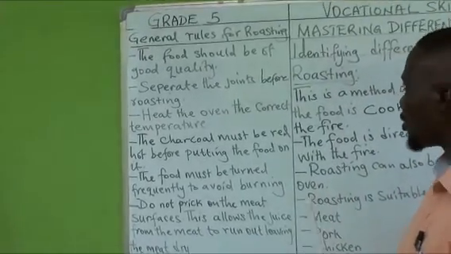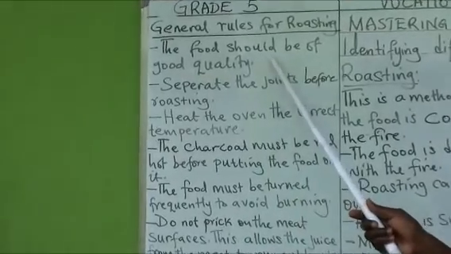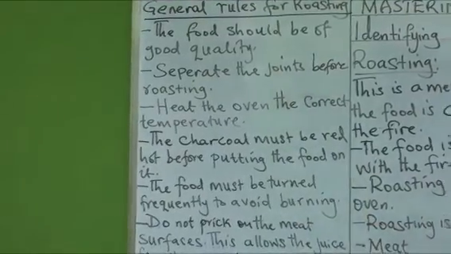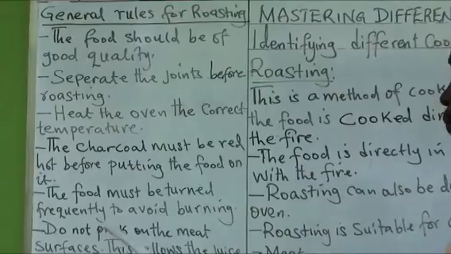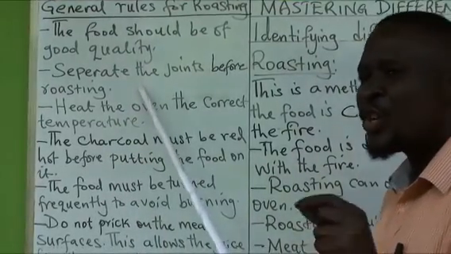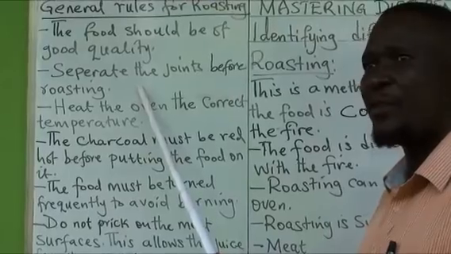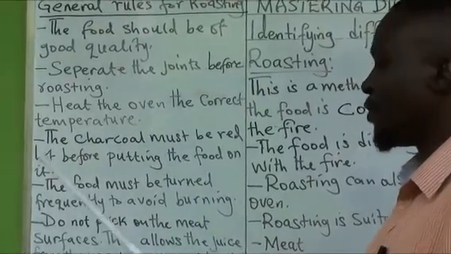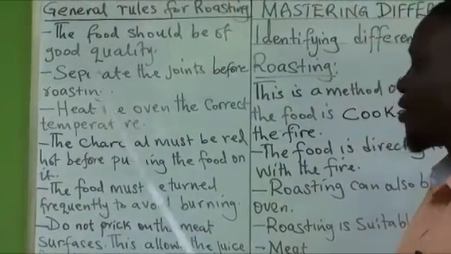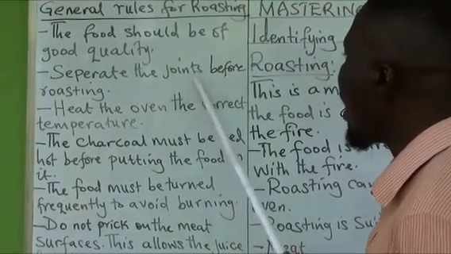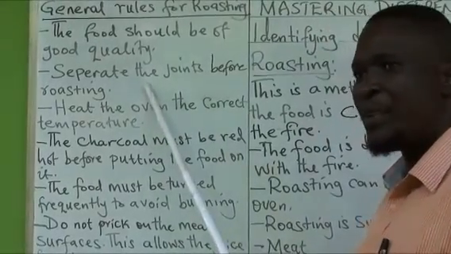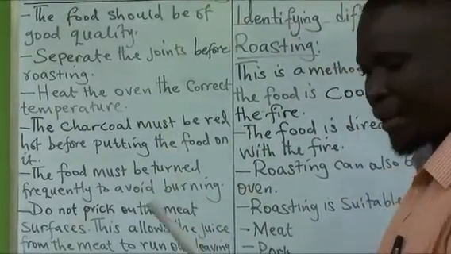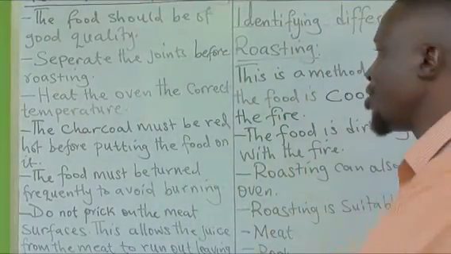General rules of roasting food. One, the food that you want to roast should be of good quality. Make sure that the food is of good quality. Now, if there are joints, for example, the forelimbs of a cow or the rear limbs, right? The joints have to be separated before you begin your roasting. Make sure the joints are separated when you have not started your roasting.